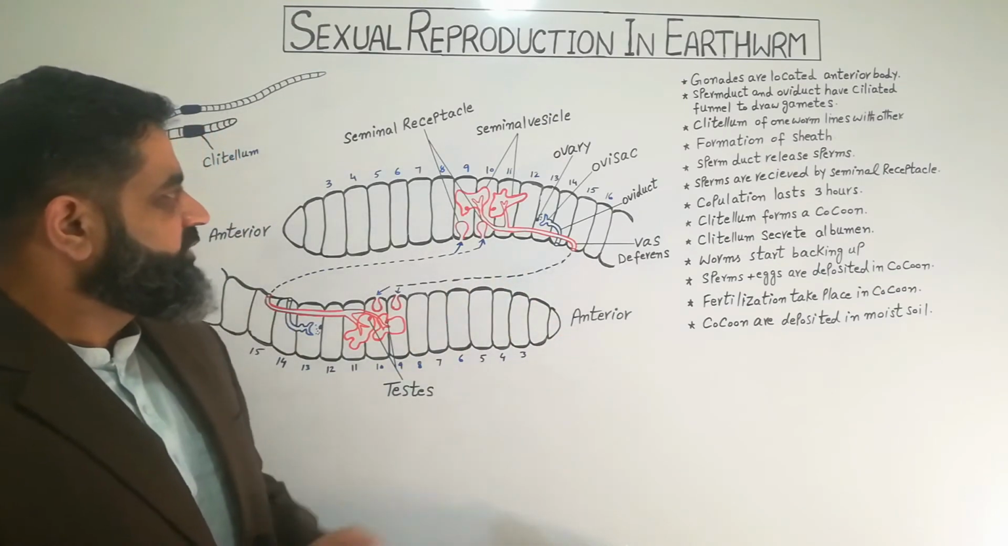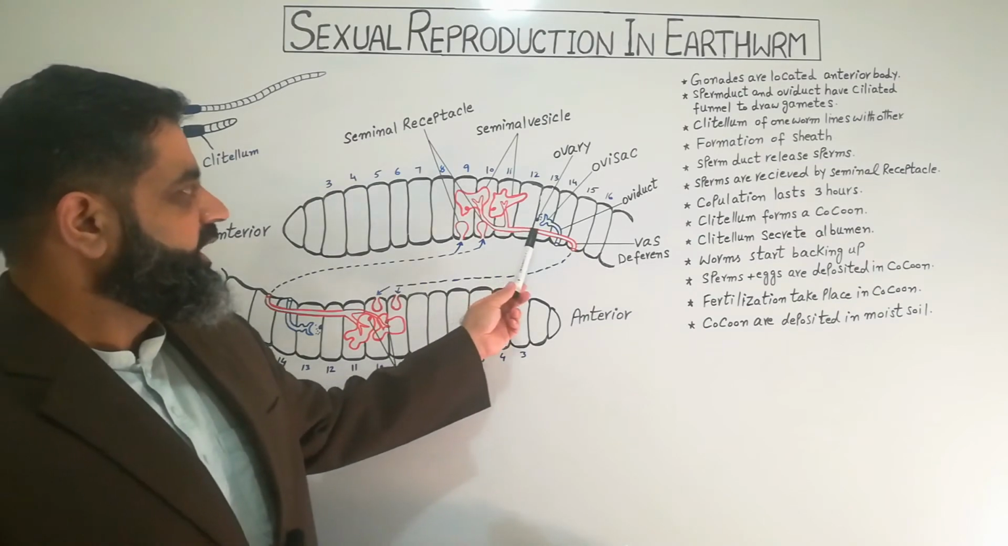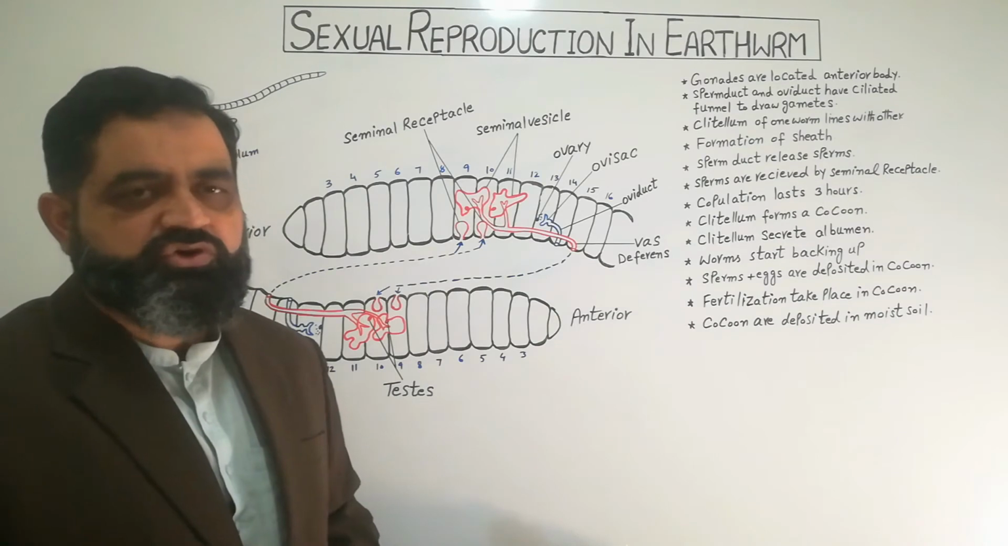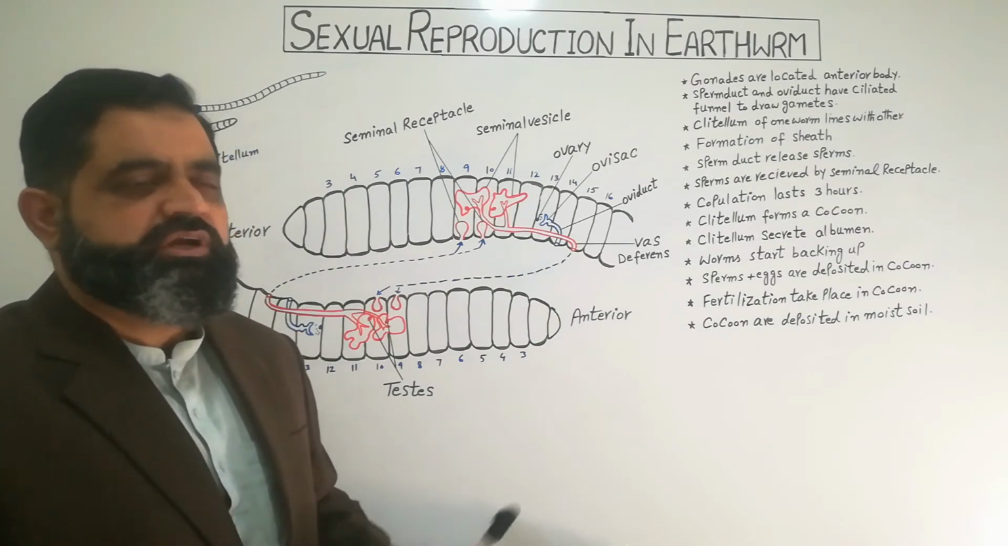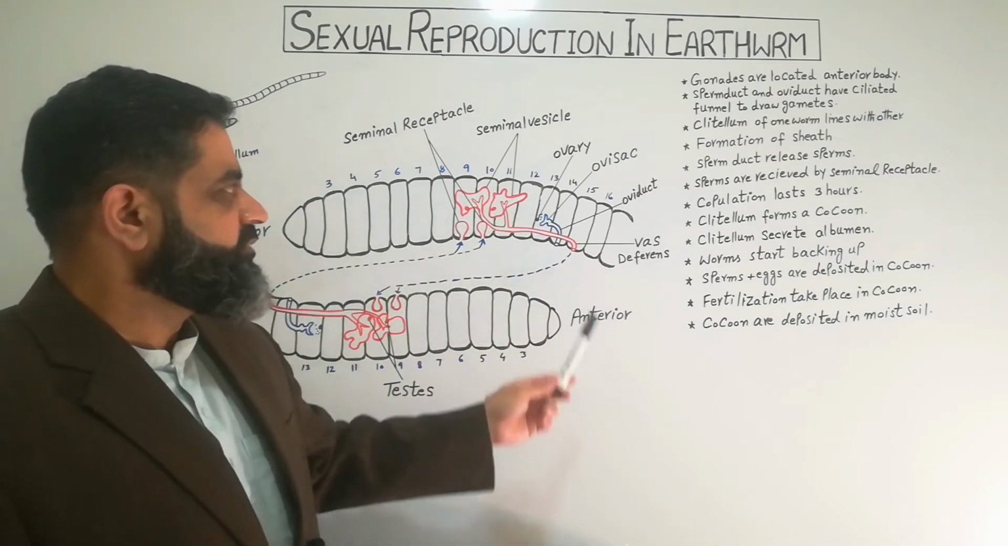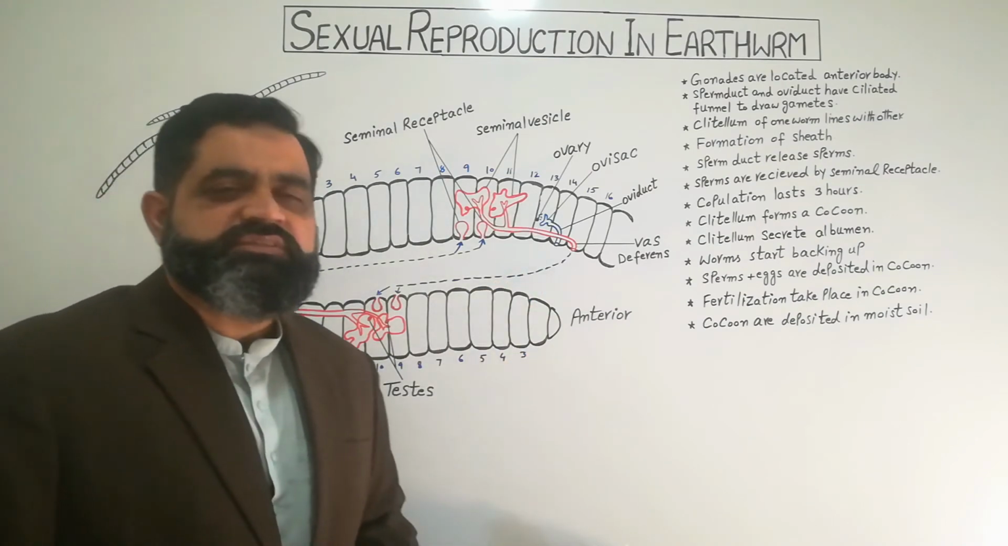Now if we look at the diagram of this worm, at segments 13 and 14, there are female reproductive organs or gonads. The female gonads are known as ovaries. Ovaries are located on the wall of the septum of segment number 13.